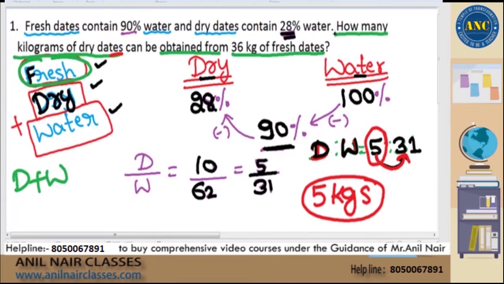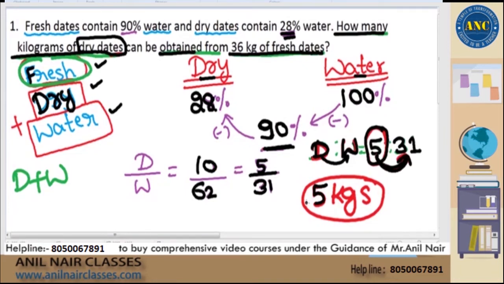Read the question, Sai Vikas. How many kgs of dry dates can be obtained from 36 kgs of fresh dates? Fresh dates is nothing but a combination of these two. That means 5 plus 31 is 36 itself. So out of total 36 kgs of fresh dates, how many kgs of dry dates can you obtain? 5 kgs. Answer is 5 kgs.